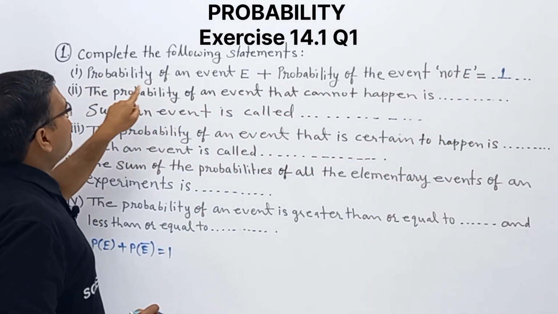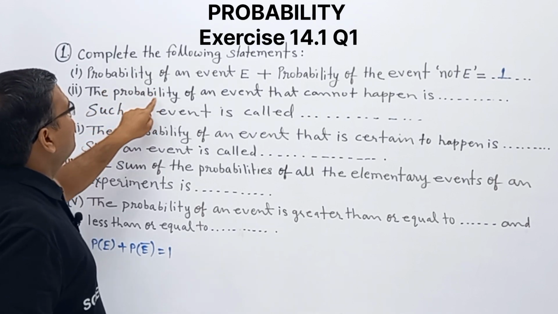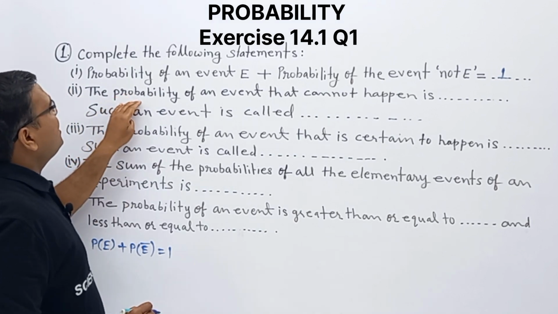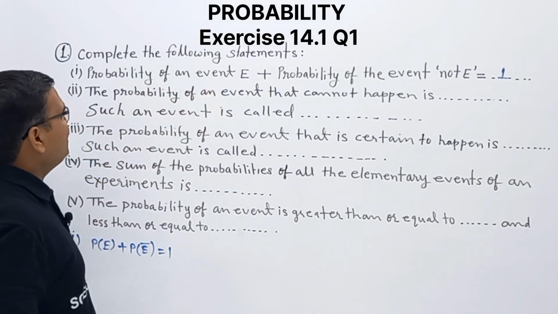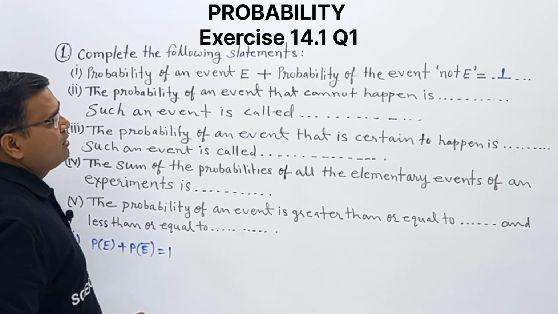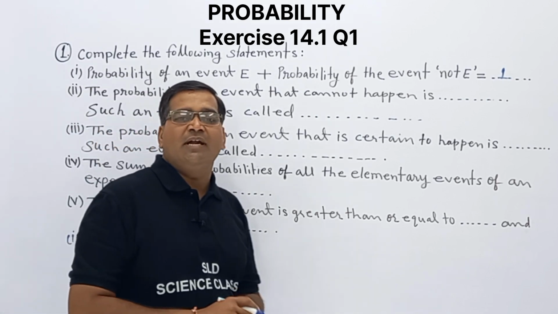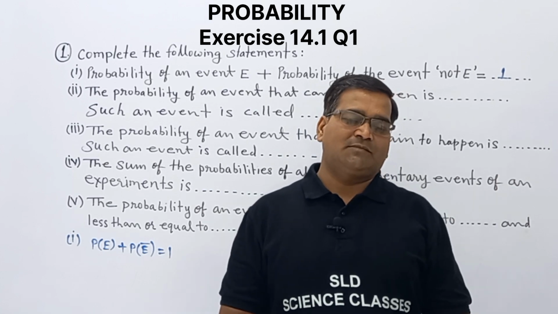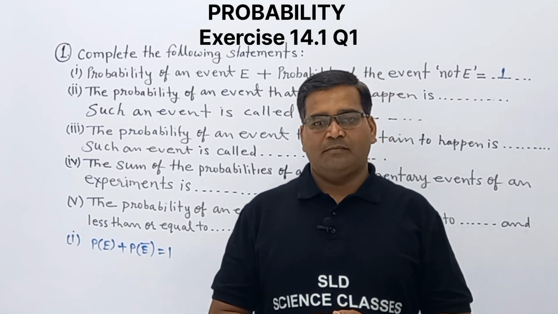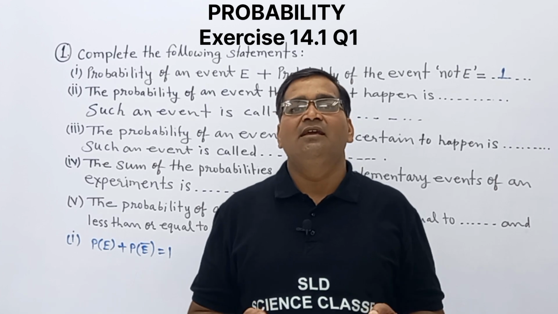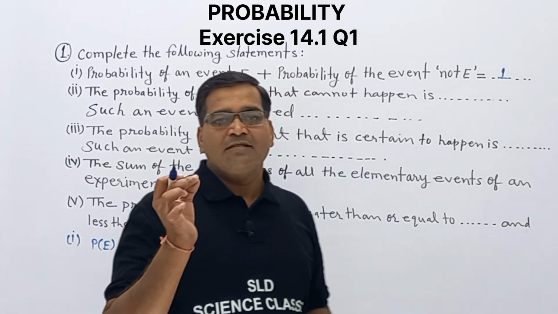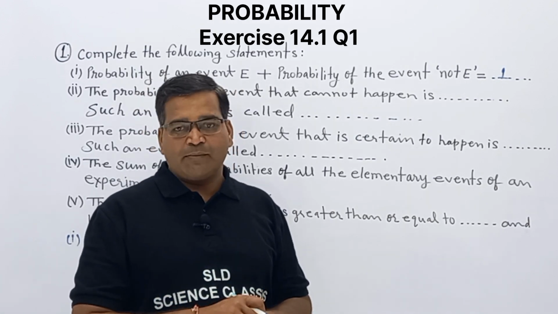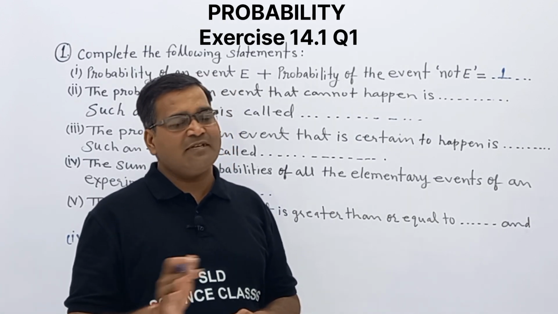Second one, the probability of an event that cannot happen is what? Once we throw a die, probability of getting 7. We are throwing a die. Die having 1 to 6 numbers, 1, 2, 3, 4, 5, 6.